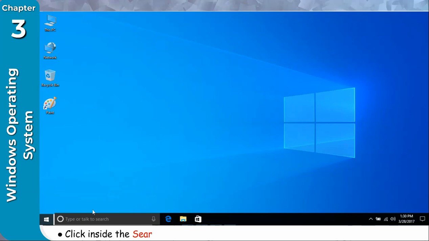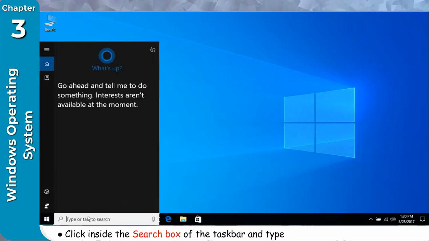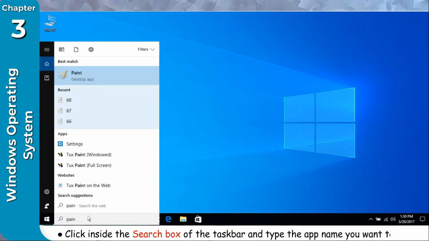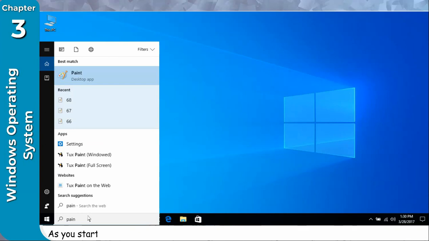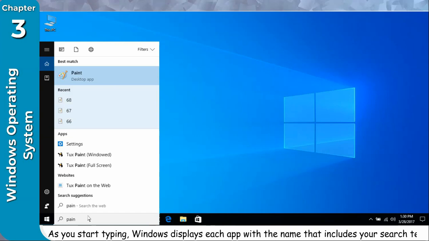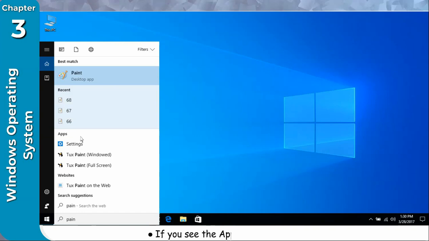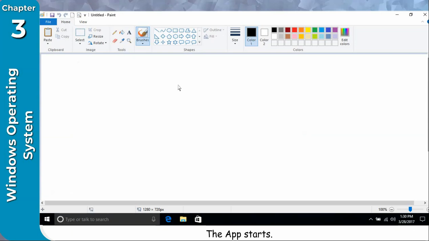Click inside the search box of the taskbar and type the app name you want to open. As you start typing, Windows displays each app with a name that includes your search text. If you see the app you want, click on it. The app starts. In this example, we have started Paint.